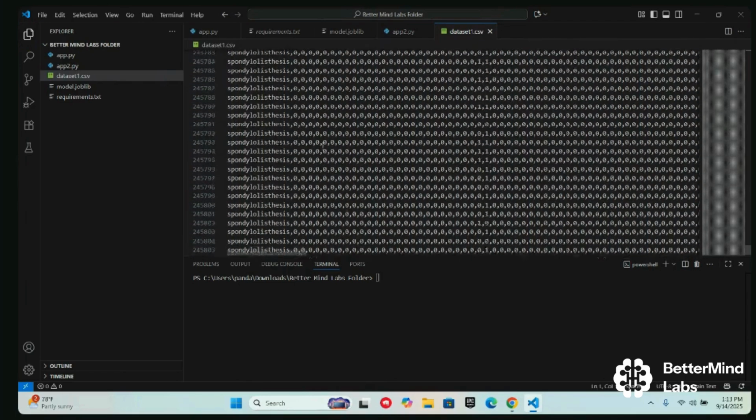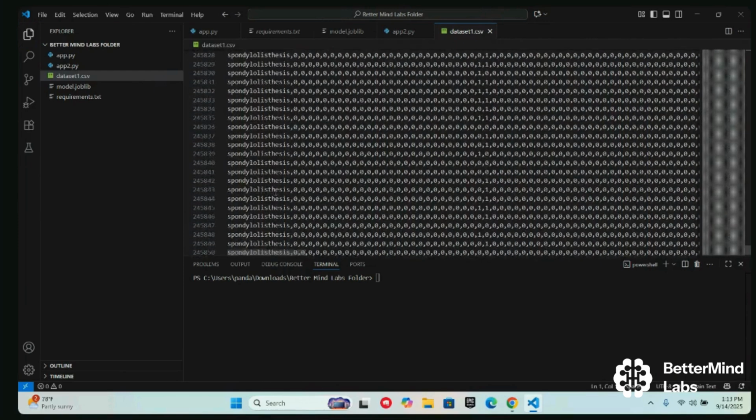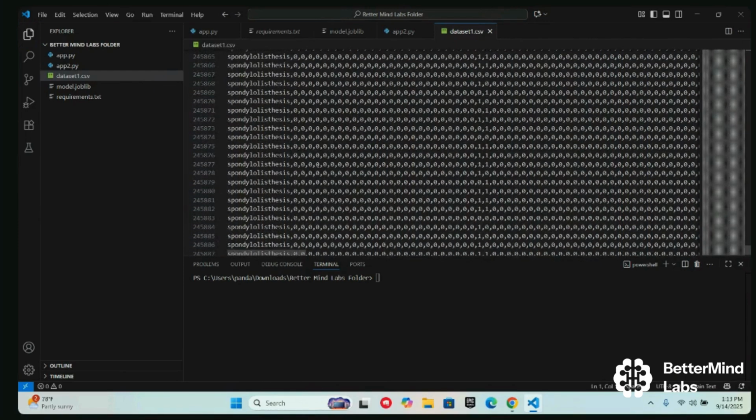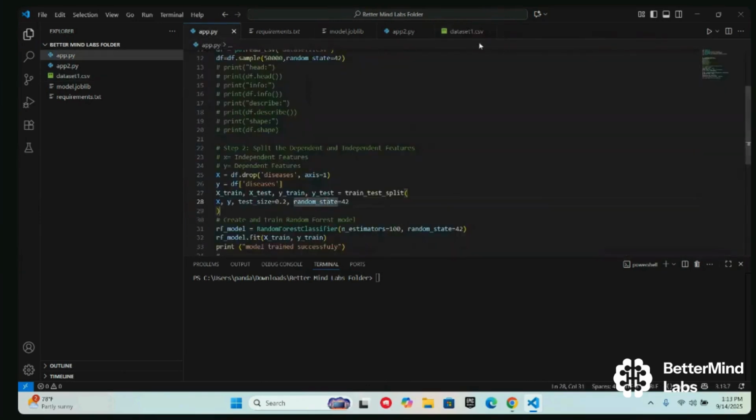And we thought, if we have one type of disease or multiple, we could easily train this, and it would be easy to split into dependent and independent features. It matched the flow of how we are supposed to structure our code and train our model.